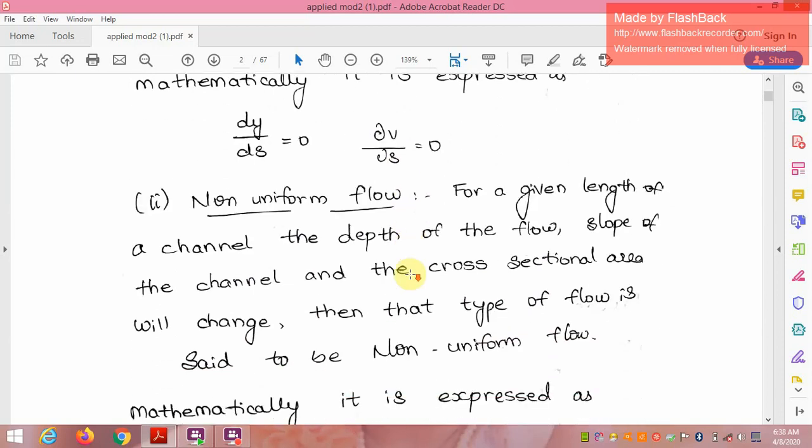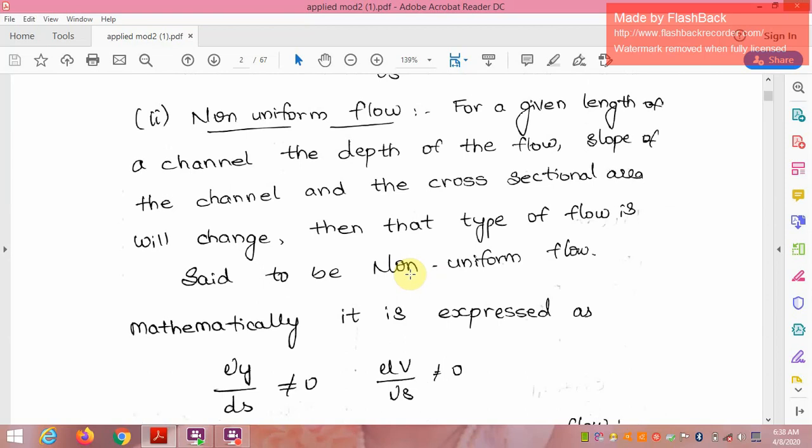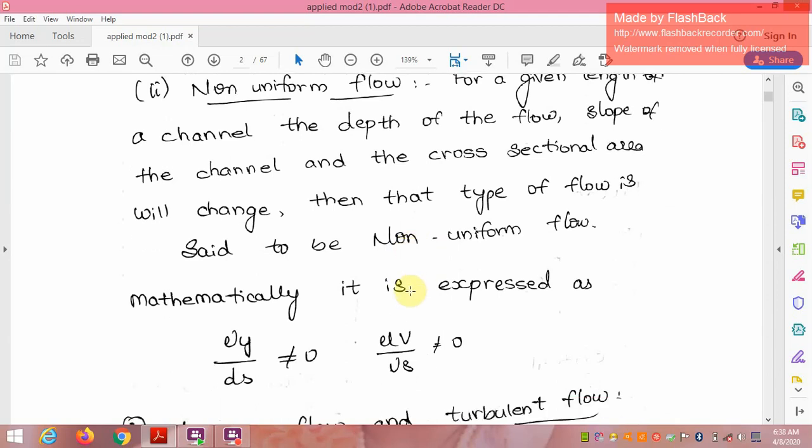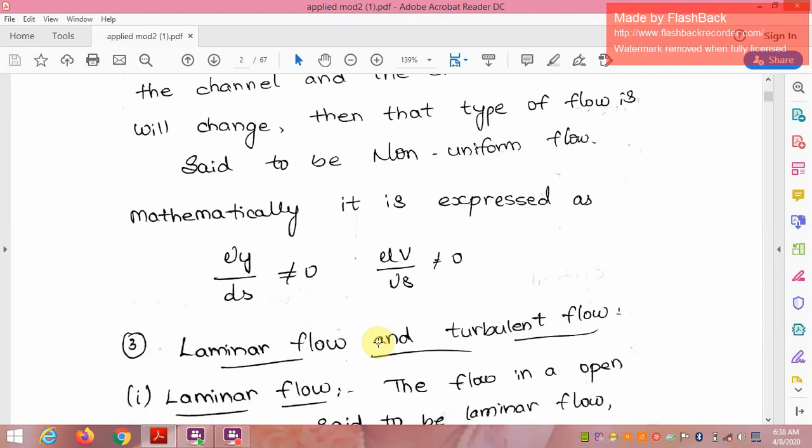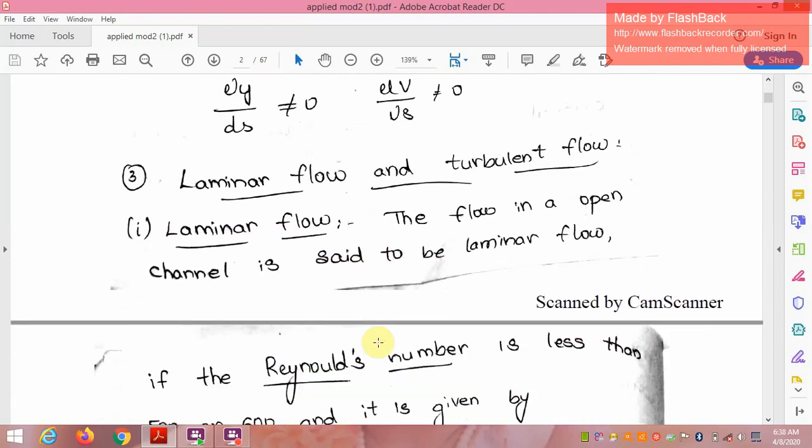Then non-uniform flow: for a given length of the channel, the depth of the flow, slope of the channel, and the cross-sectional area change, then that type of flow is said to be non-uniform flow. So mathematically it is expressed as ∂A/∂s ≠ 0, ∂y/∂s ≠ 0.